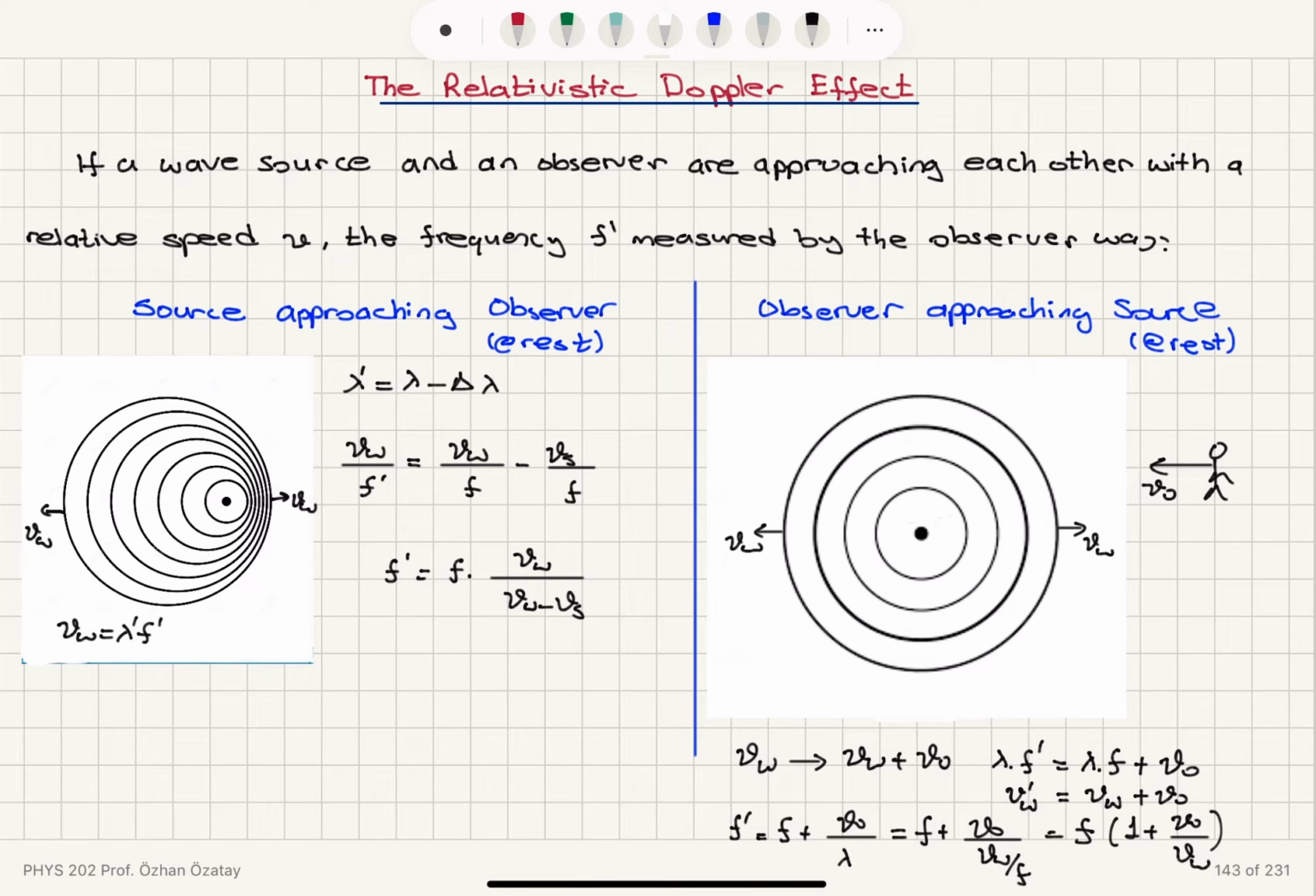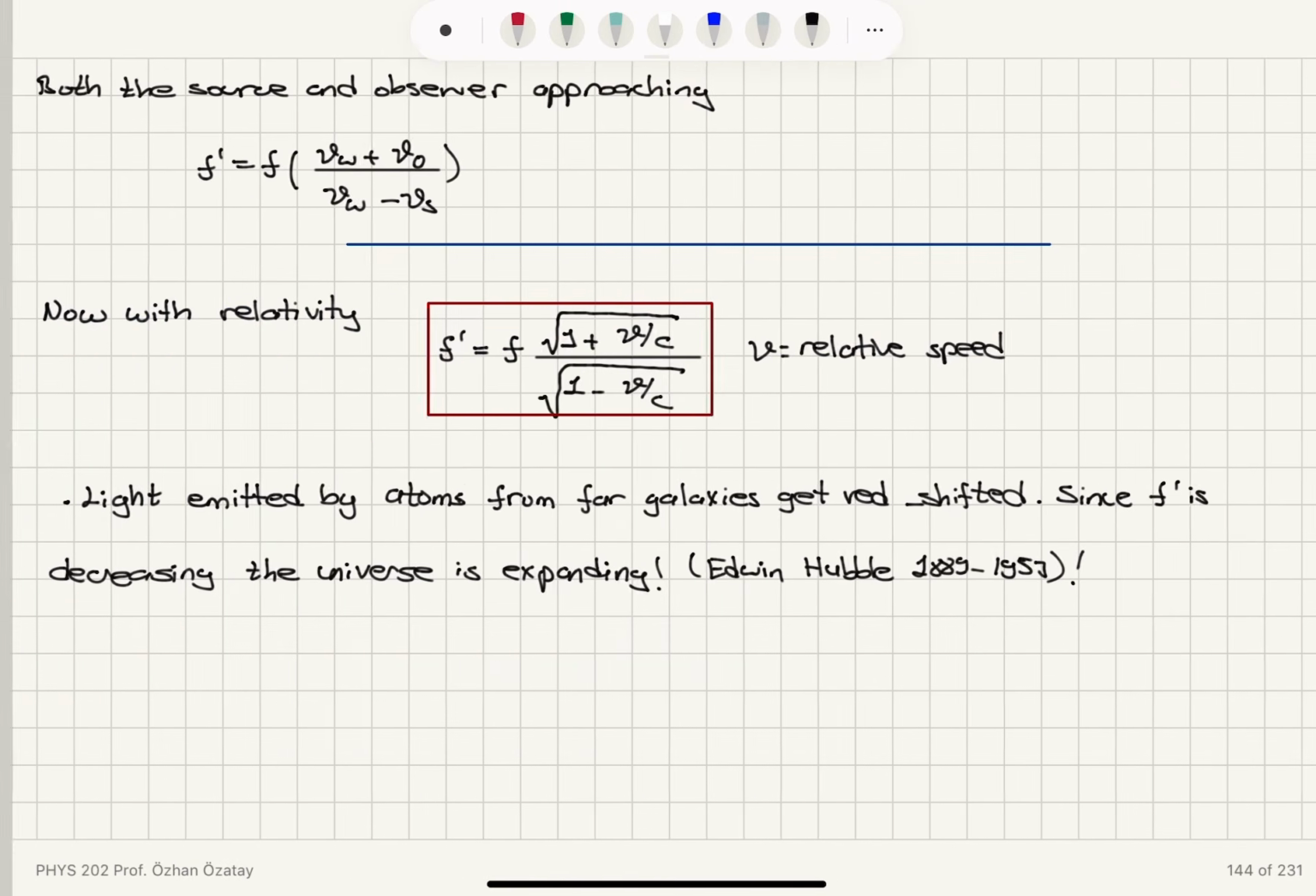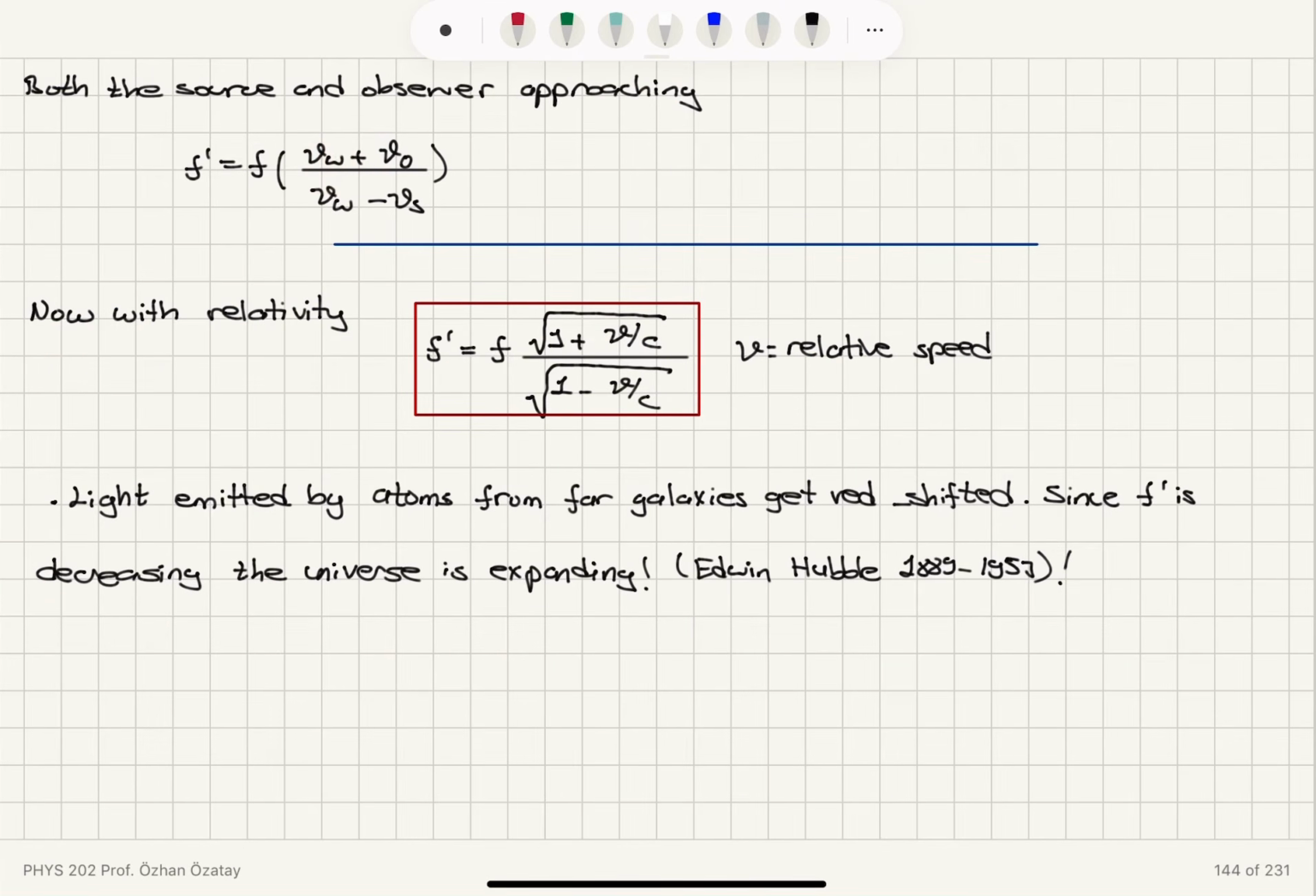So we talked about the Doppler effect. The Doppler effect results in a decrease in the detected wavelength when the source is approaching the observer. It results in an increased propagation speed of the waves as detected by an observer approaching a source at rest. And when these two are approaching each other, we will have the speed of the wave plus the speed of the observer divided by the speed of the wave minus the speed of the source, multiplied by f, giving us f prime.